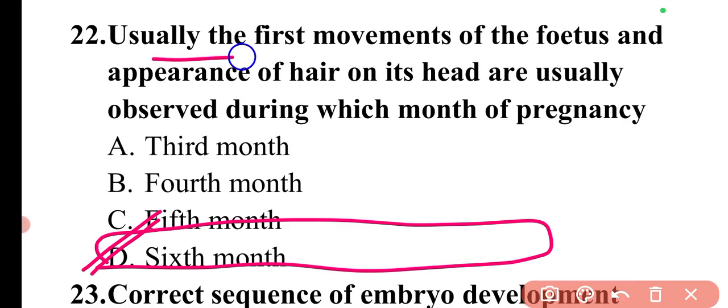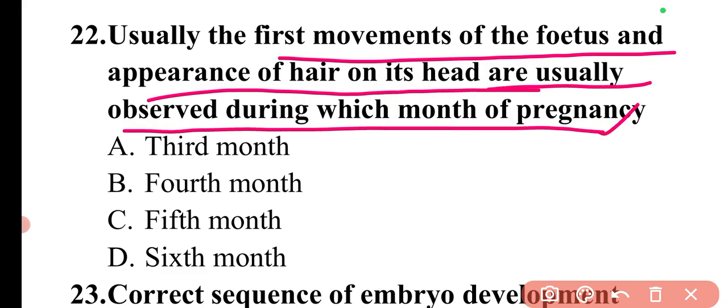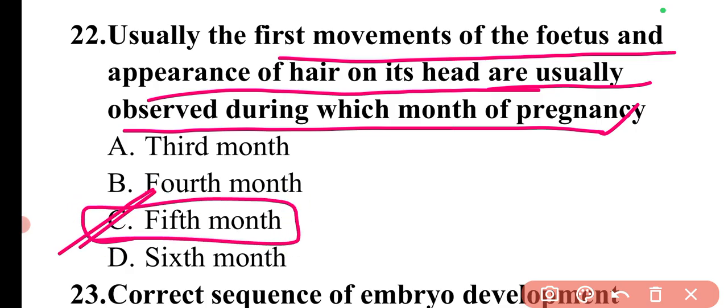Next question is, usually the first movement of the fetus and appearance of hair on its head are usually observed during which month of pregnancy? So these different key developments in the baby are observed in the 5th month of pregnancy. So here option C will be the correct answer.